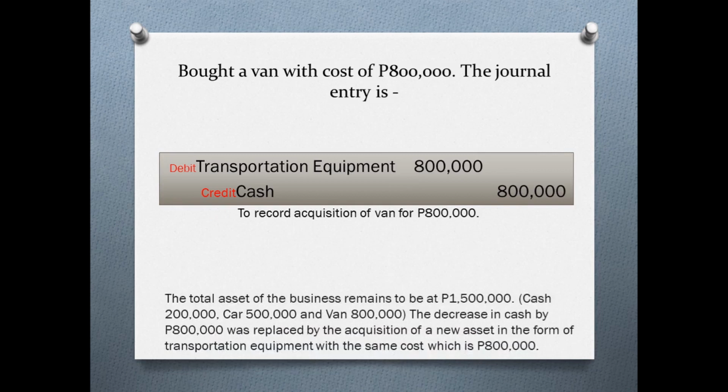The total asset of the business remains to be at 1,500,000, broken down as cash 200,000, car 500,000, and the van amounting to 800,000. The decrease in cash by 800,000 was replaced by the acquisition of a new asset in the form of transportation equipment with the same cost, which is 800,000.